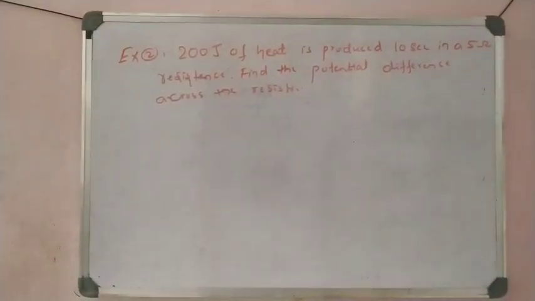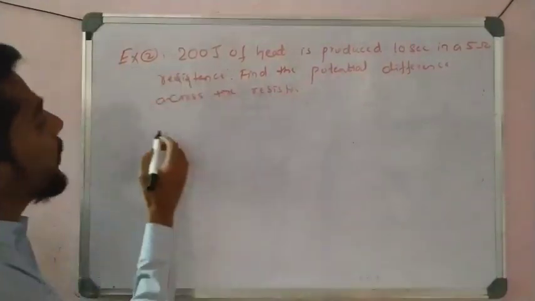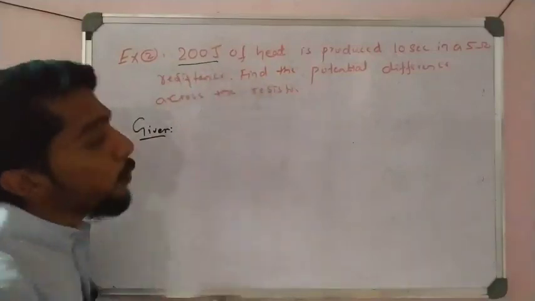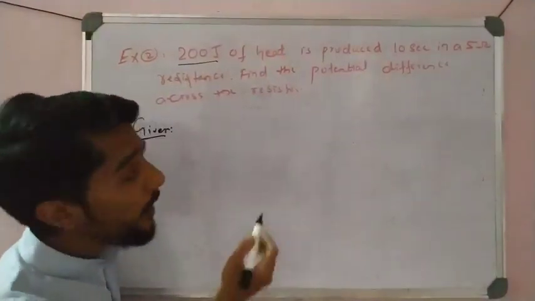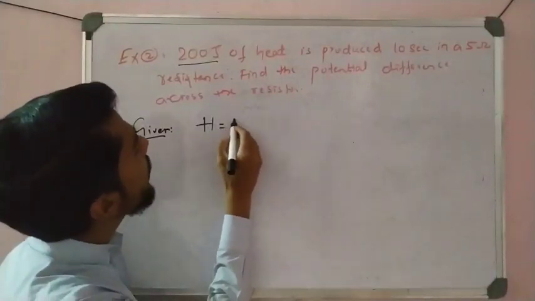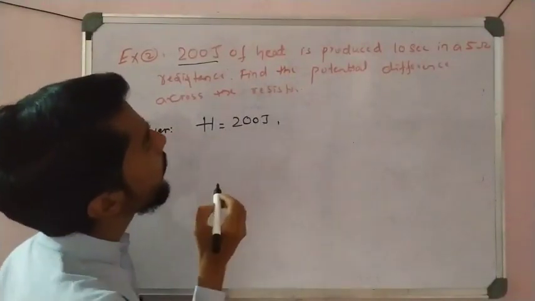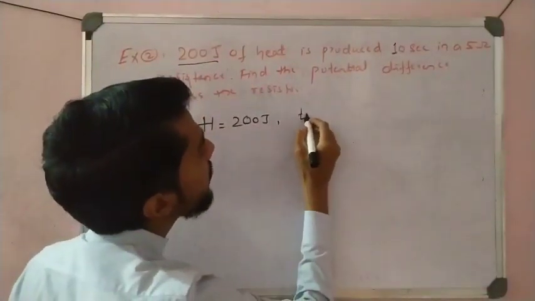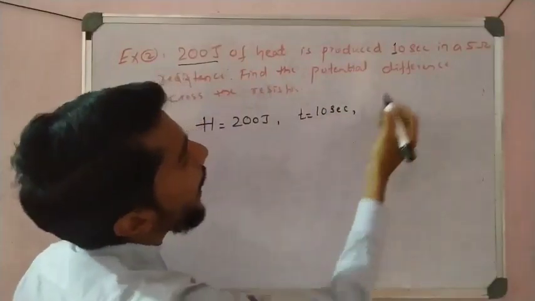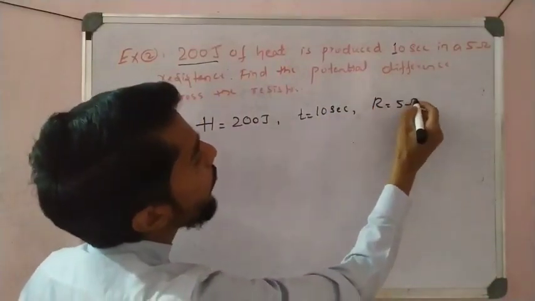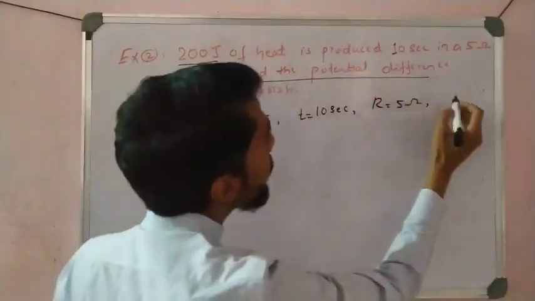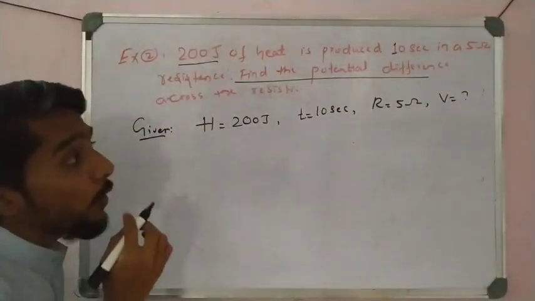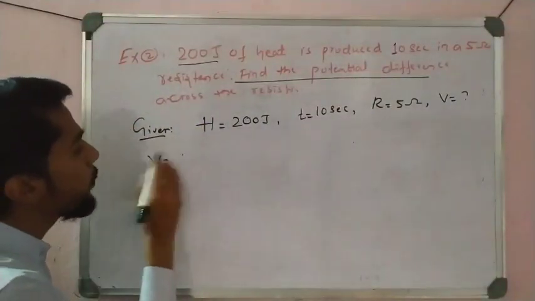So given here, see, 200 joule, nothing but heat is given. H is equal to 200 joule. Time is 10 second, T is equal to 10 second, and R is equal to 5 ohm. So we have to calculate the potential difference, right? For calculation of V, we know that V is equal to IR, Ohm's law. So we use formulas here.